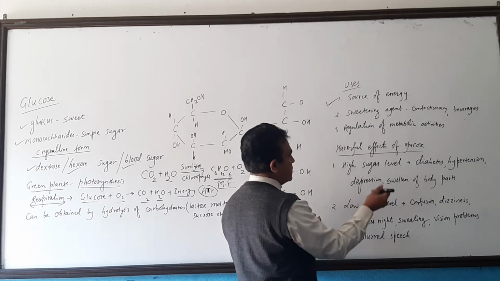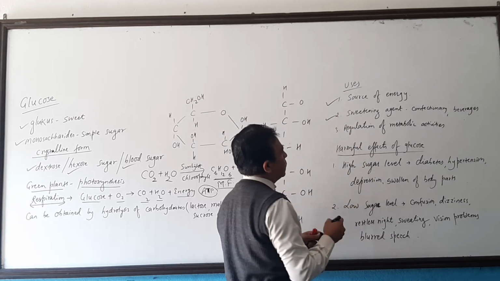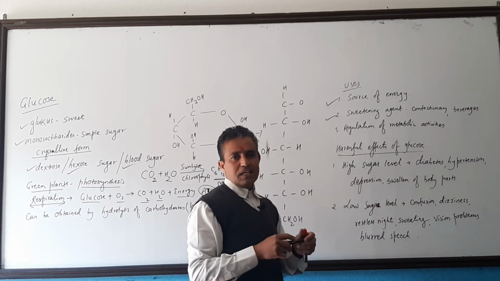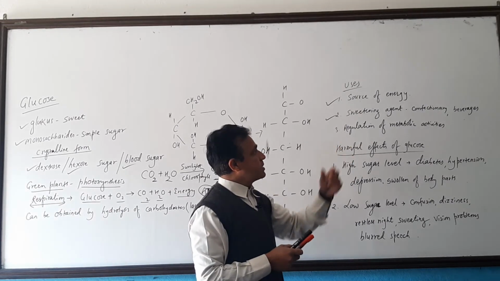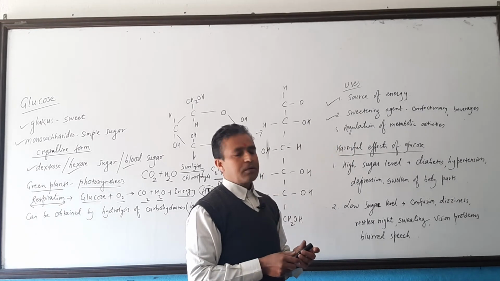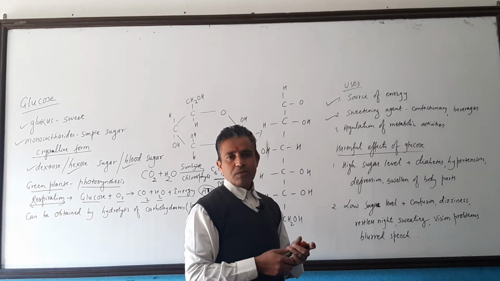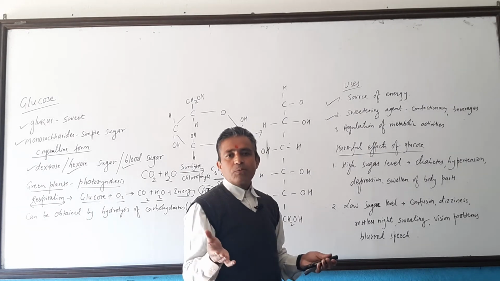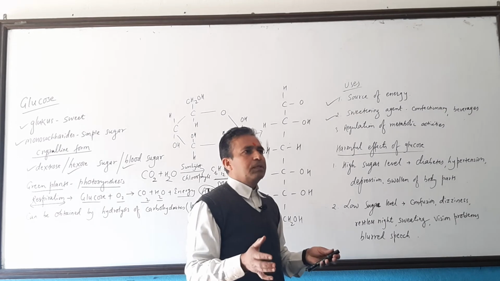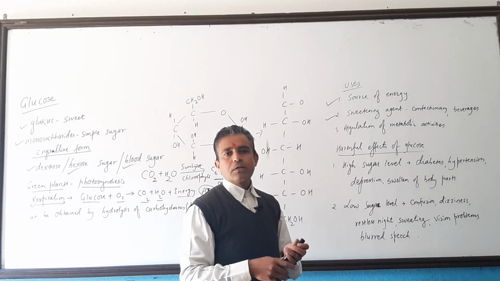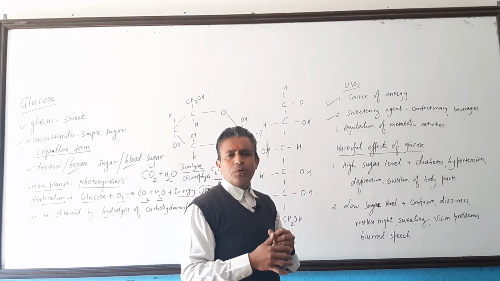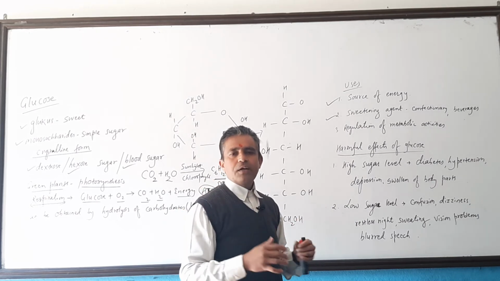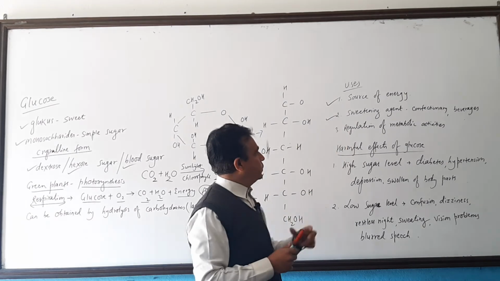Number 2 is, it is used as a sweetening agent to make goods sweet. Where? In confectionery, where chocolates are made, and in beverages. This is not the time to drink, I mean during the winter season we don't drink Coca-Cola, Fanta, Mirinda, because it's very cold, no? But during the summer season a lot, and that contains glucose.